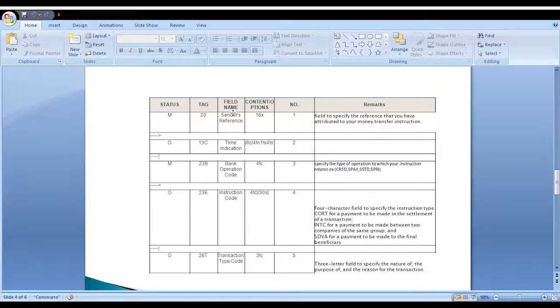Instruction code: what kind of transaction is initiated, and what types of instruction we could use. Those details are available in the instruction code. This field contains 4 characters and 3 details: code, INTC, STVA. Instruction type code, a 3-letter code: what kind of instruction we preferred for this transaction. Those details are available in the instruction type code.